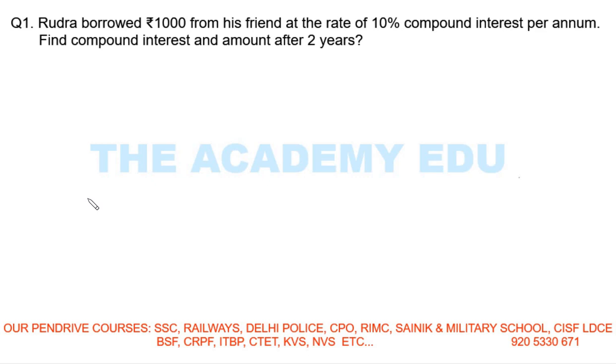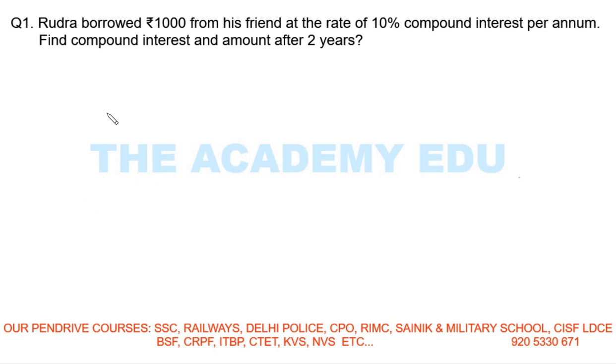Suppose I borrowed 100 rupees from someone and he said I have to pay 10% compound interest. With simple interest of 10%, I need to pay 10 rupees every year till I pay back his principal amount.